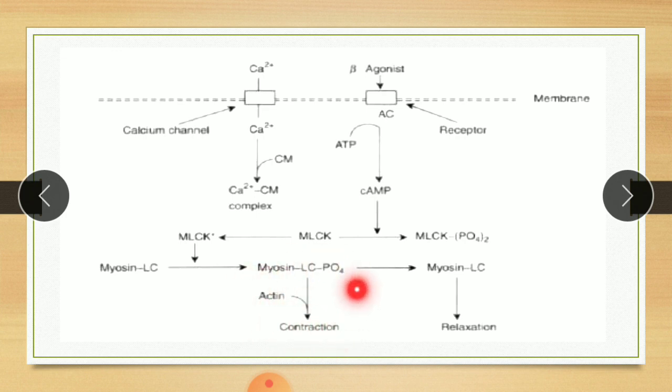So here also there is a normal physiology. When calcium entry is there, it causes more release of calcium from the sarcoplasmic reticulum, and here there is formation of a calcium complex with calmodulin. Then this complex activates the MLCK, the myosin light chain kinase enzyme, and this activated form of MLCK causes phosphorylation of myosin light chain, and there is a reaction with actin to cause the contraction.